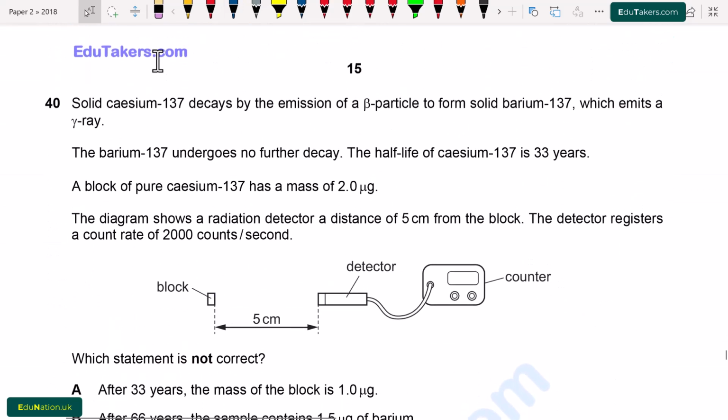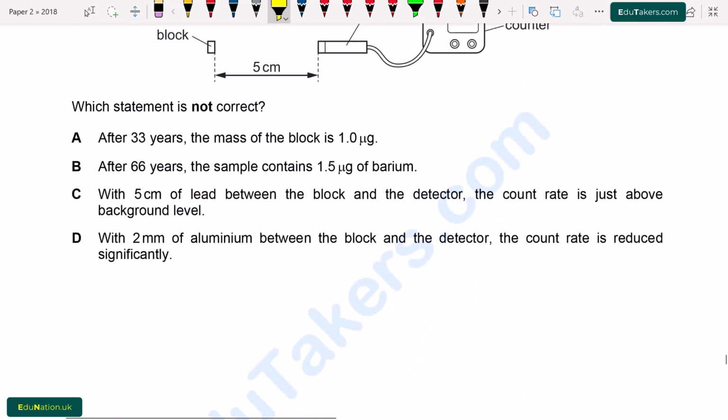Question number 40. Solid cesium-137 decays by the emission of beta particle to form solid barium-137 which emits gamma rays. The barium-137 undergoes no further decay. The half-life of cesium-137 is 33 years. A block of pure cesium-137 has a mass of 2.0 μg. The diagram shows a radiation detector a distance of 5 cm from the block. The detector registers a count rate of 2000 counts per second. Which statement is not correct?